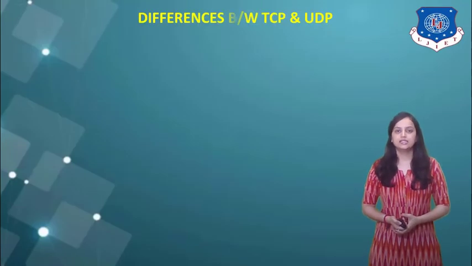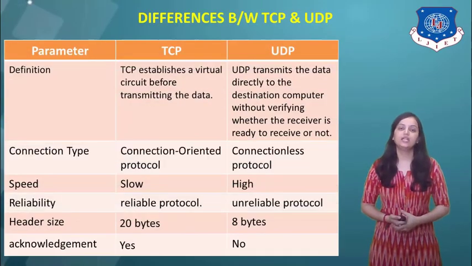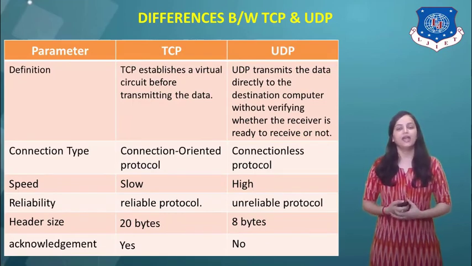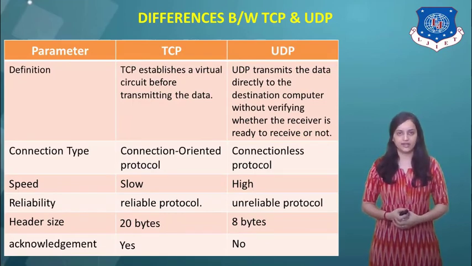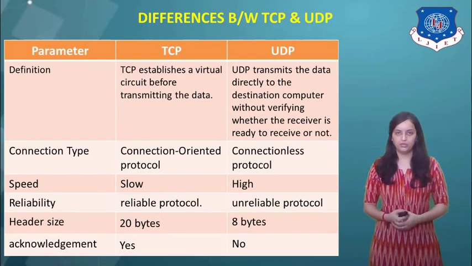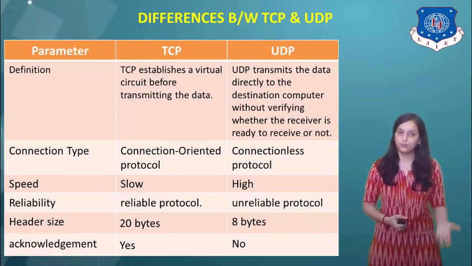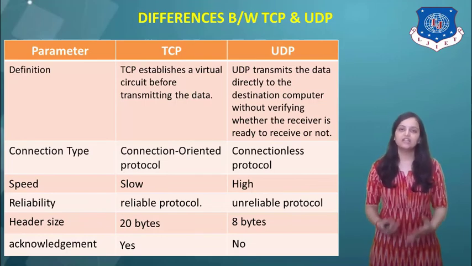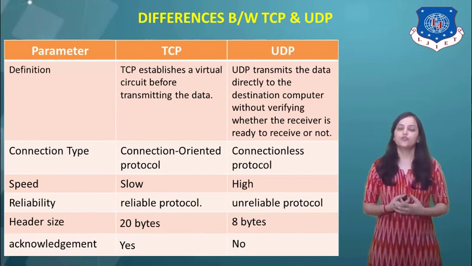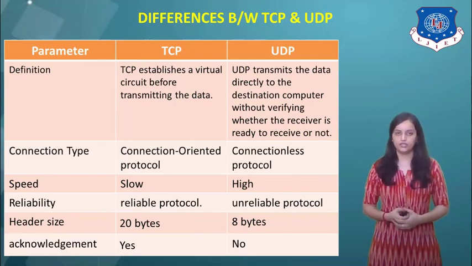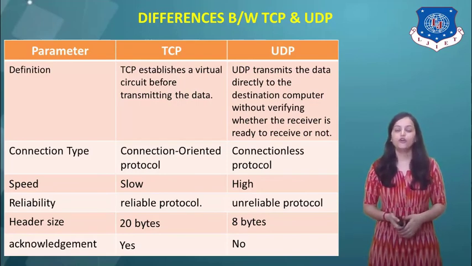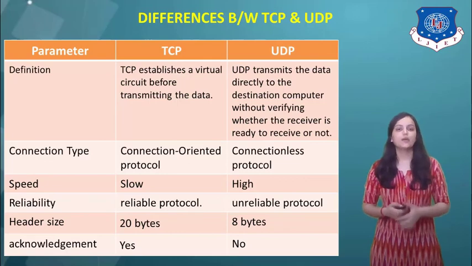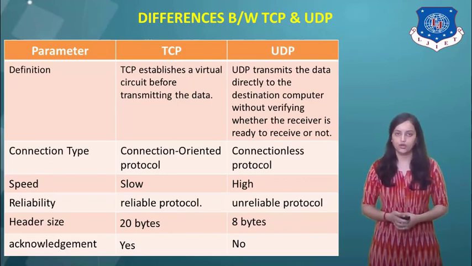Now, let us see the next one, differences between TCP and UDP. We have seen the main 2 protocols at the transport layer, TCP and UDP, that means Transmission Control Protocol and User Datagram Protocol. Now let us consider the basic differences between them. First let us consider the definition. TCP establishes a virtual circuit before transmitting the data. That's why it is called a connection oriented protocol.